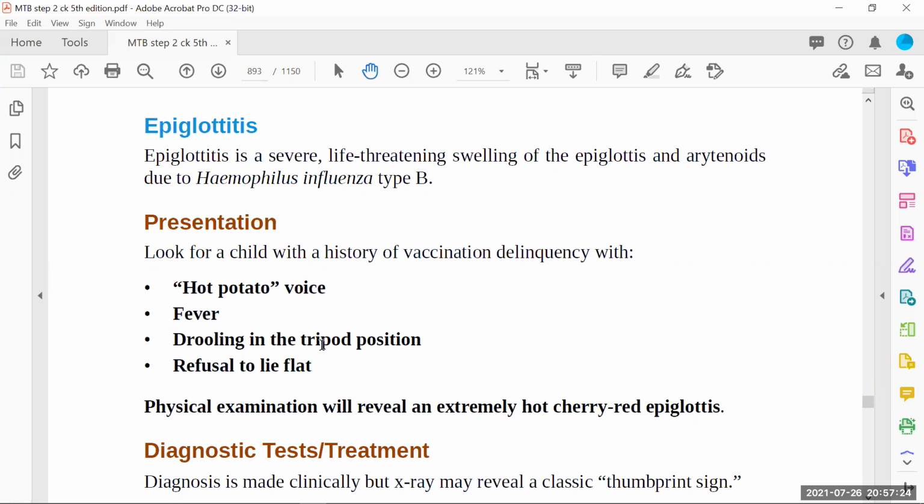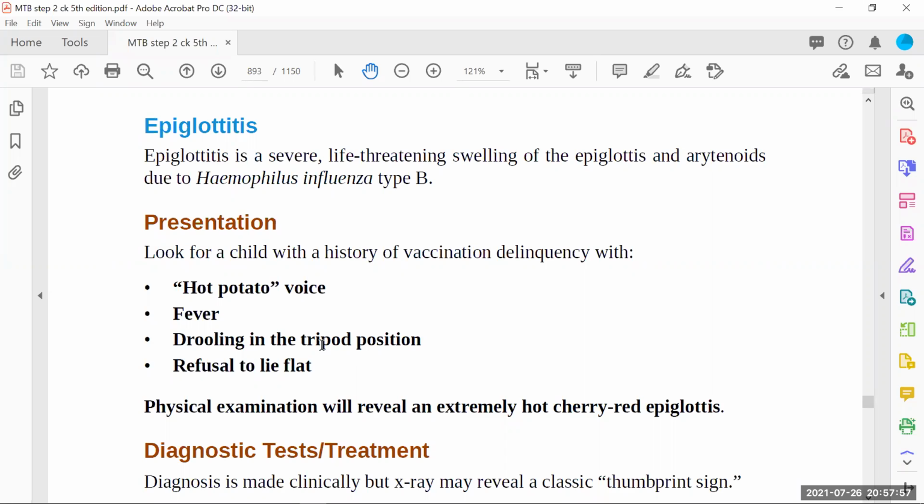It's a surgical emergency. What we have to do in that case is intubate the baby. We cannot waste time doing an X-ray and everything like that. The clinical symptoms are quite suggestive that the baby has epiglottitis, and we have to intubate the baby. Even if the intubation fails, go for tracheostomy. Usually these babies are intubated in the operating room or recovery room, so that we are very close to the operation theater if we need to go for tracheostomy. So it's a surgical emergency.